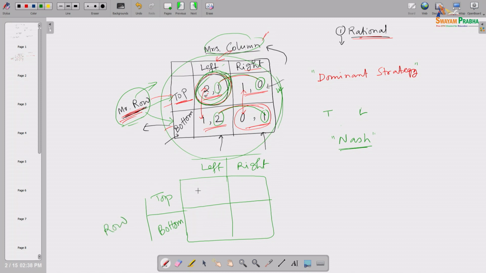Suppose this is 2 1 1 2. Suppose this is the payoff structure. Now, look here, if we ask whether Mr. Row has any dominant strategy.